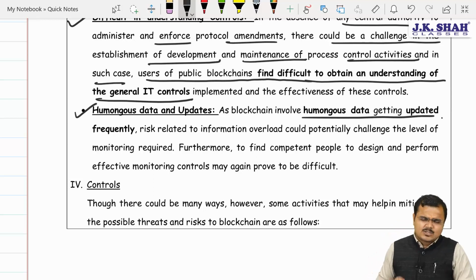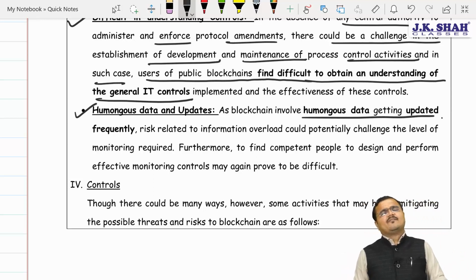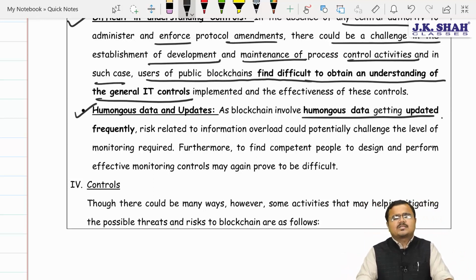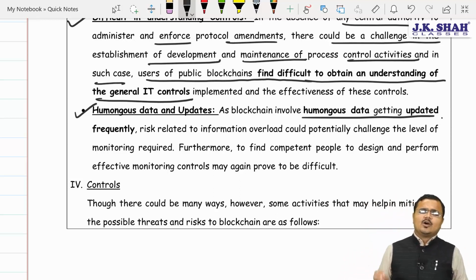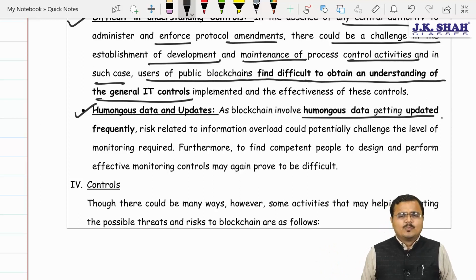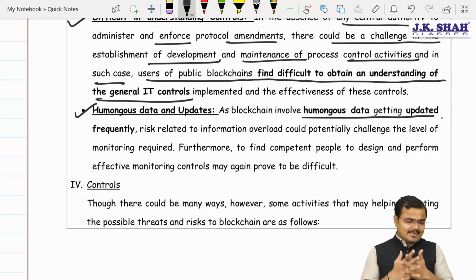Getting this data updated so frequently is very difficult. It's really a challenging task because a tremendous amount of data gets created in a blockchain system every minute. And to manage this much data, store this much data, and process this much data is generally beyond the capability of any small computers. So we need to set up proper supercomputer-like technology. Then only will we be able to manage the blockchains effectively. But the risks are there.